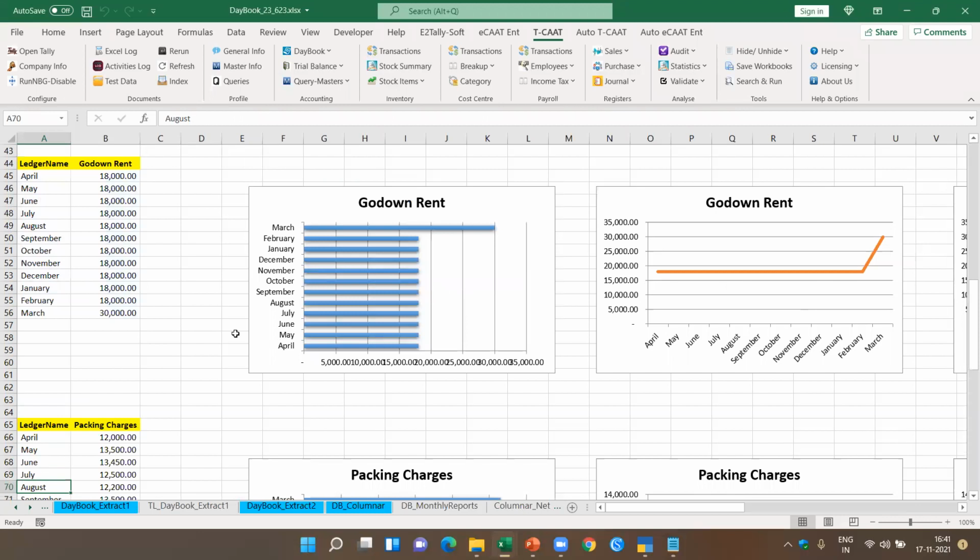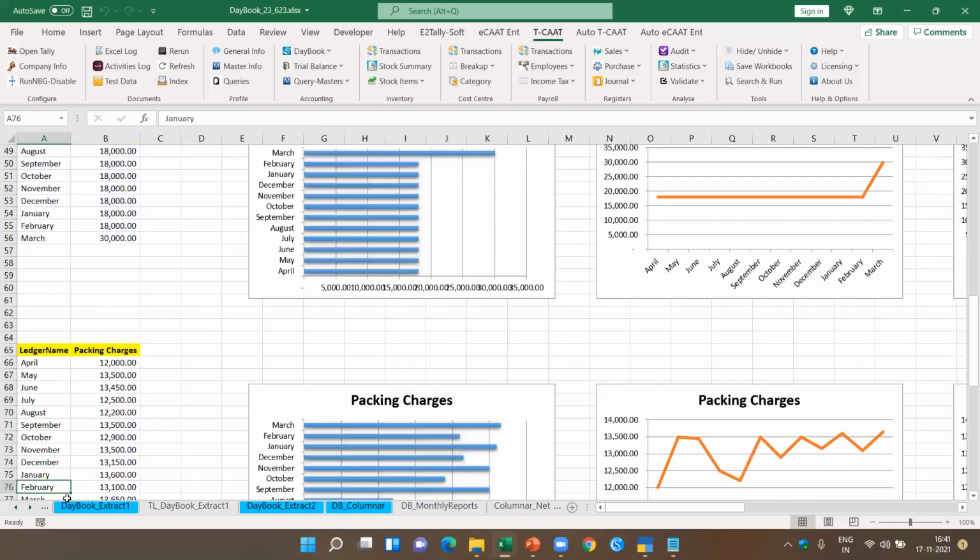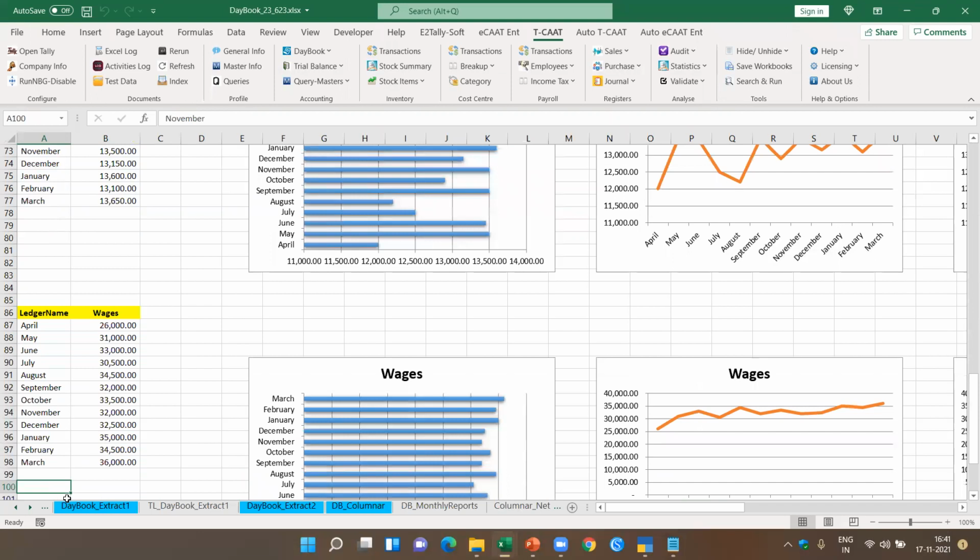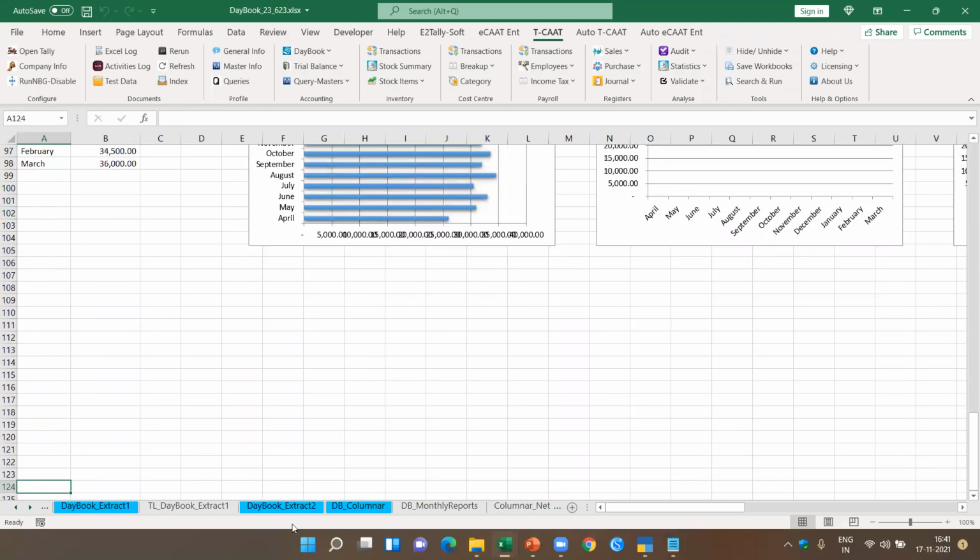Now see here, there is godown rent, you can see the deviations. So you'll be able to find out the deviations in this at one glance. So this gives you a graphic analysis. In addition to that, you see here,